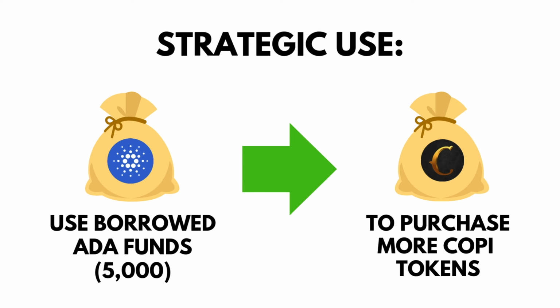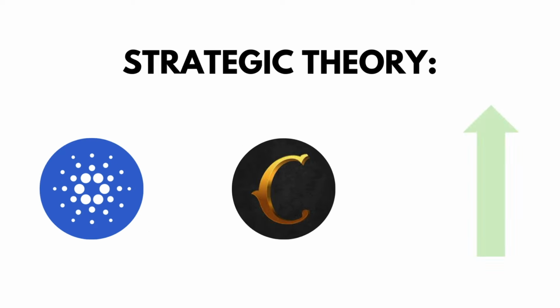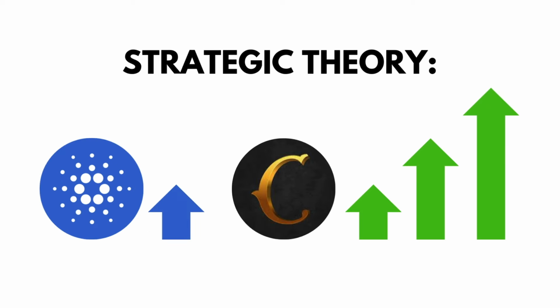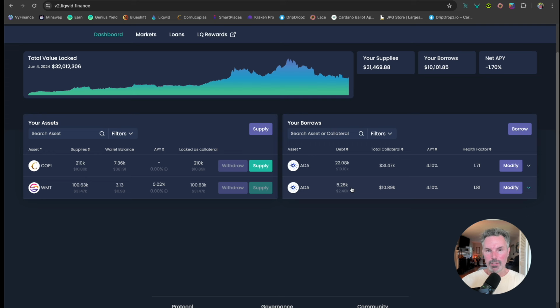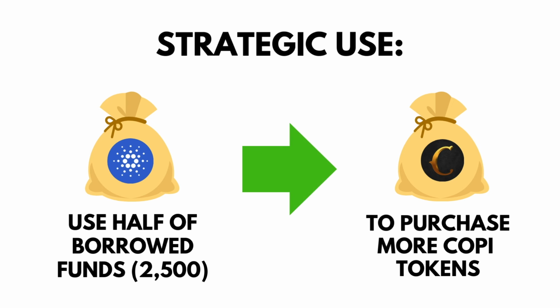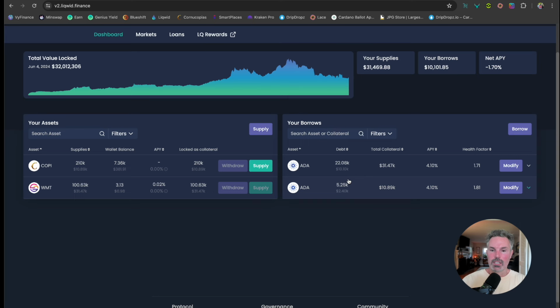Why would I do that? If I buy 5,000 worth of Cornucopias, and I believe the price of Cornucopias is going to go up against the price of ADA, then I can sell some of that Cornucopias back to ADA to liquidate this loan to get my COPI back. I can take half of this, take 2,500 ADA and buy Cornucopias and keep the 2,500 ADA there in my wallet such that the health factor drops dramatically, so I can actually repay the loan.